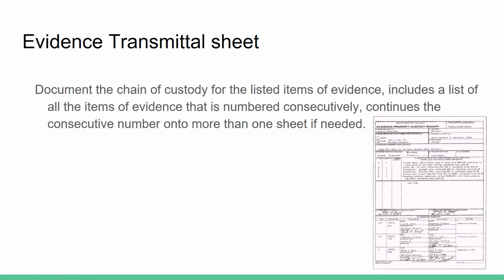Evidence transmittal sheet. An evidence transmittal sheet is a document of the chain of custody for the listed items of evidence. This includes a list of all items of evidence that are numbered consecutively. This continues the consecutive number onto more than one sheet if needed.